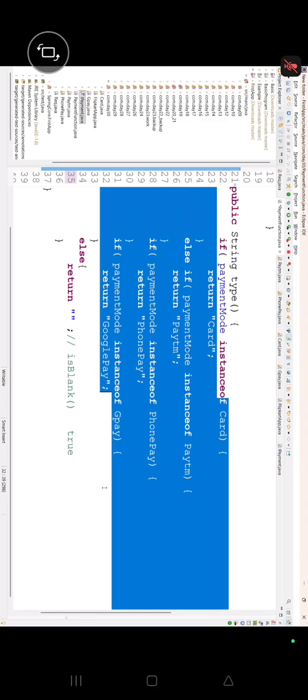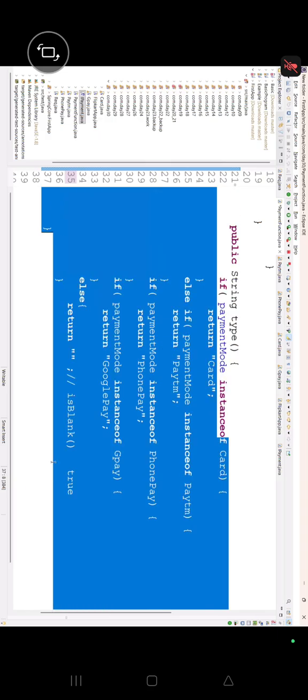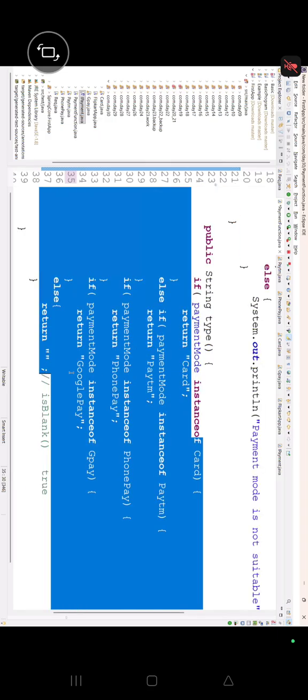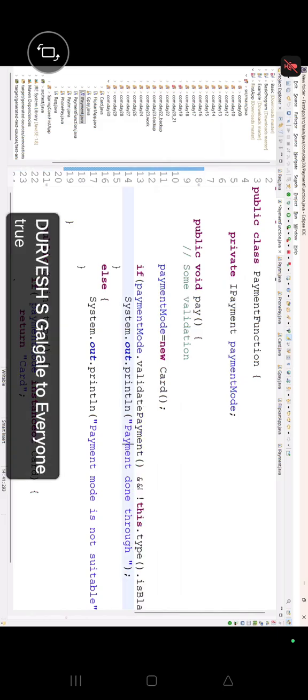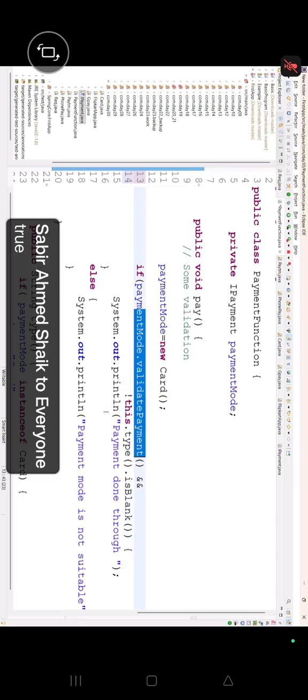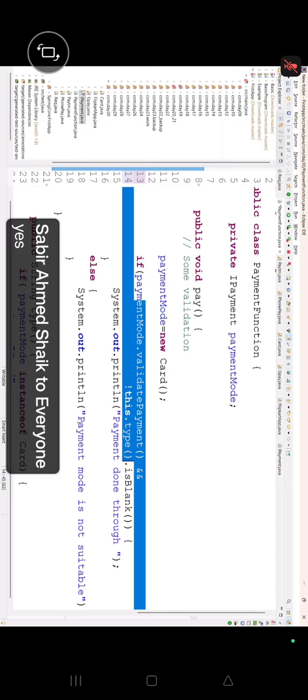Google Pay, we are paying through Google Pay. If nothing is there, it is returning me blank or not. If the blank is there, are you going to validate your payment? That's why you are writing here what? Not equals to, na. This dot type is blank will give you true or false? True. True not equals to false. What is that? False. This condition will become false or not? This condition will be false, which means the payment mode is not suitable, it is giving or not.